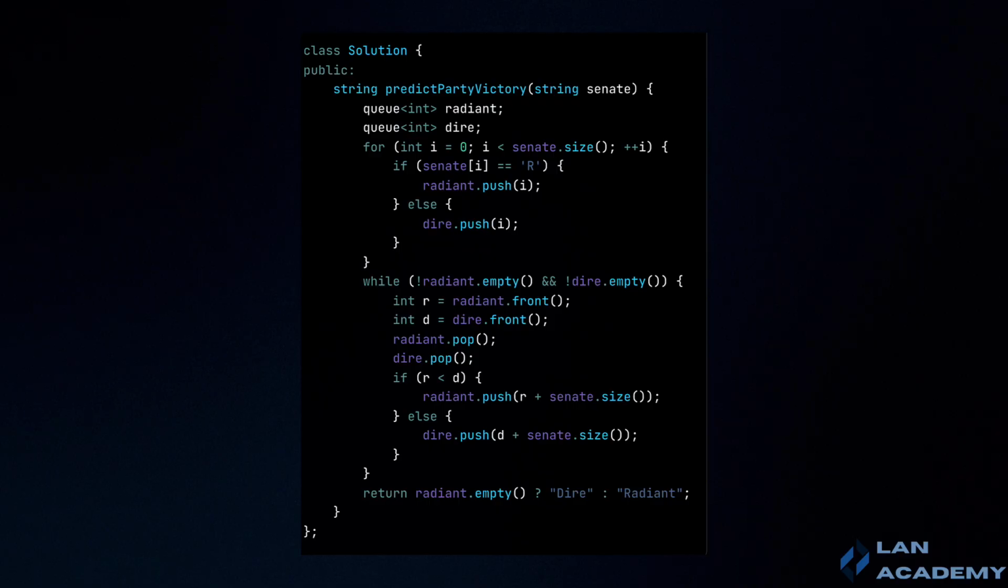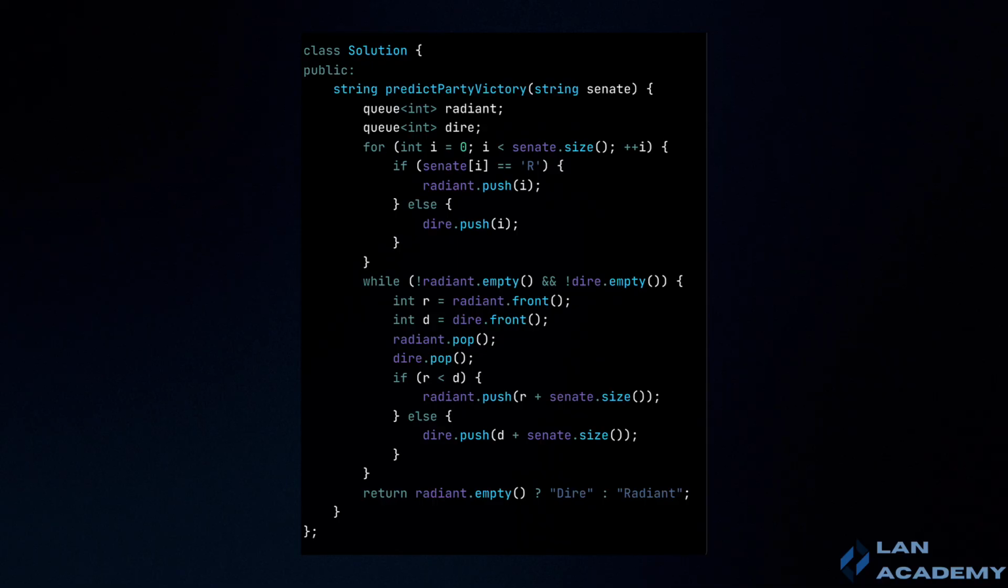By using queues to manage the round-based voting process, the algorithm efficiently simulates the decision-making procedure of the Dota 2 Senate. It predicts which party will ultimately prevail based on the initial configuration of senators. The solution is both elegant and efficient, leveraging the properties of queues to handle the dynamic nature of the problem. By continuously comparing and updating the positions of senators, the algorithm accurately determines whether the Radiant or Dire party will be able to announce victory and implement their desired changes in the game.